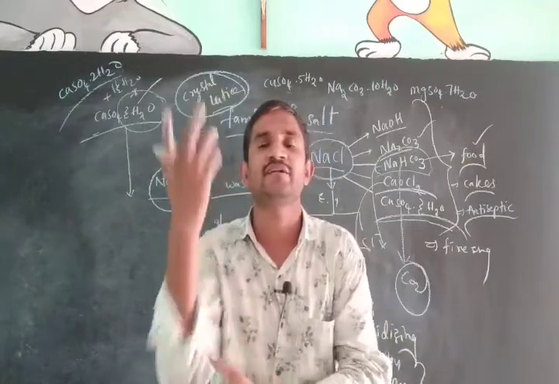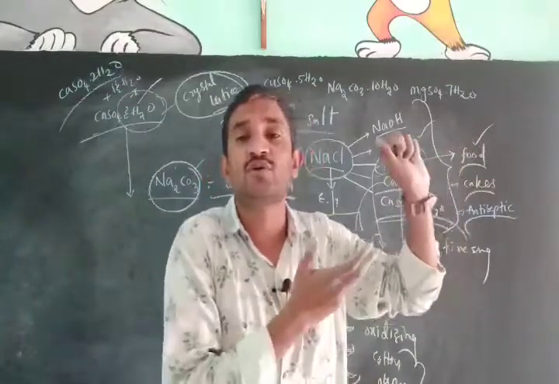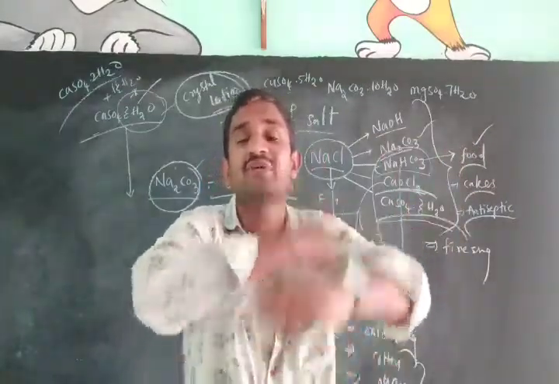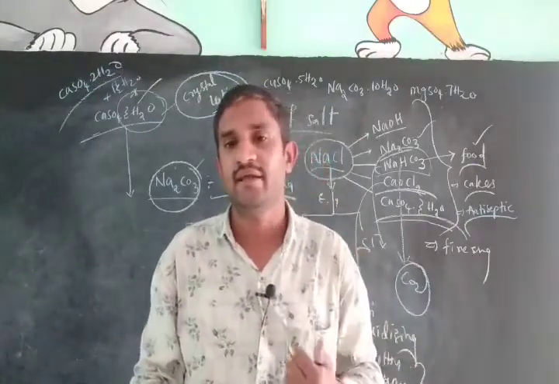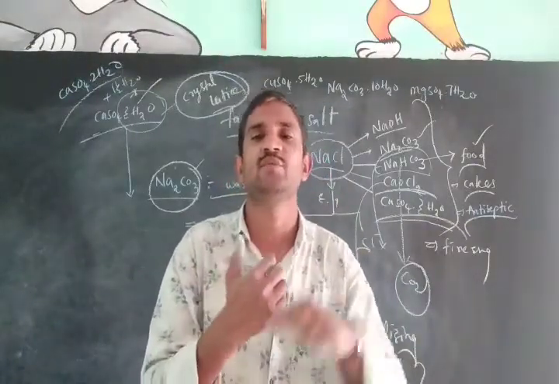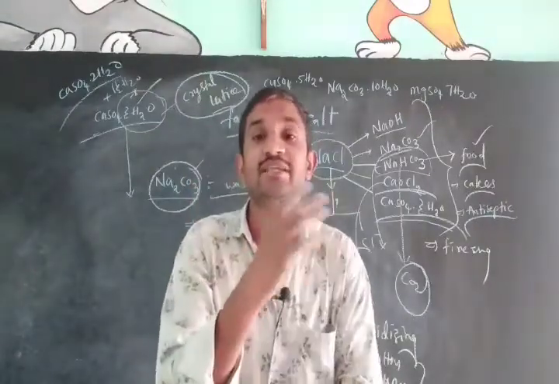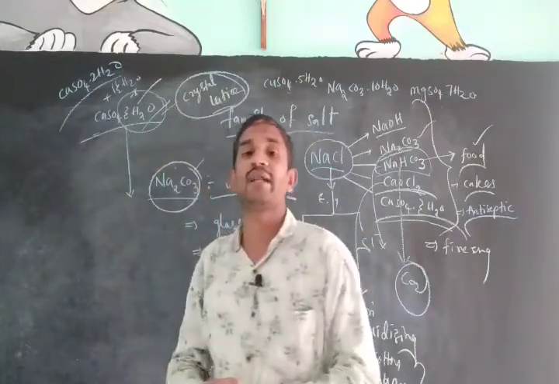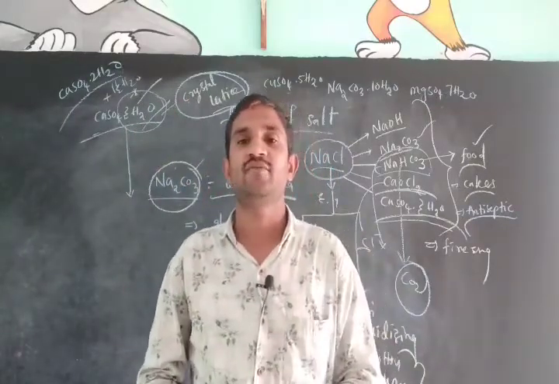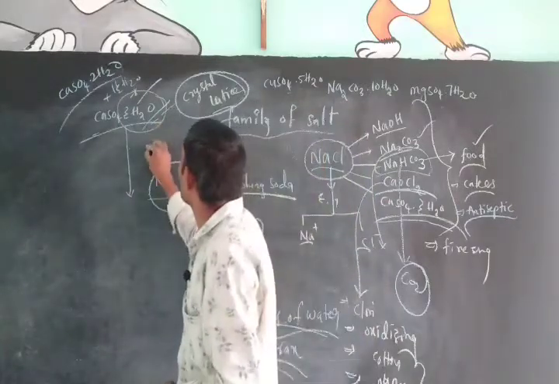If our hands and legs are broken, when we go to the hospital, the doctor will tie something to our hand and leg. When our hands and legs are broken, the doctor ties some kind of cast. What is that made up of? Plaster of Paris only. That is also something we have to remember.